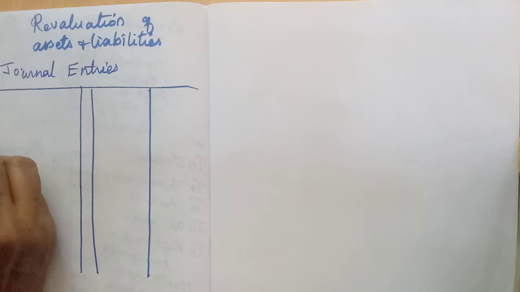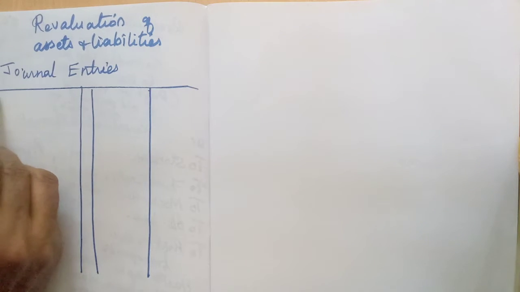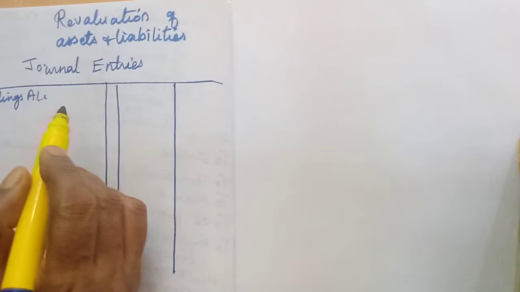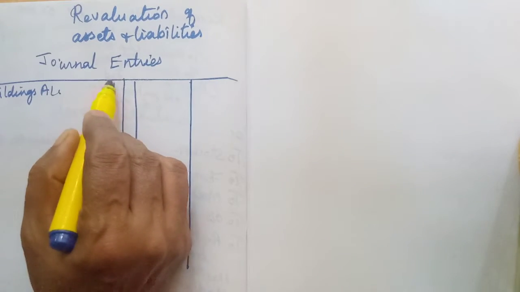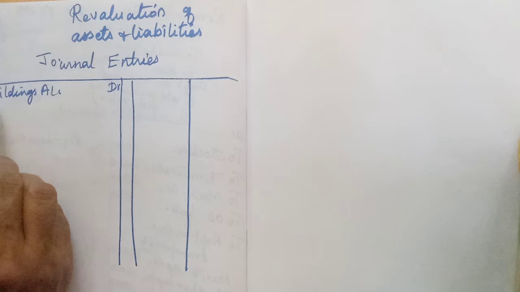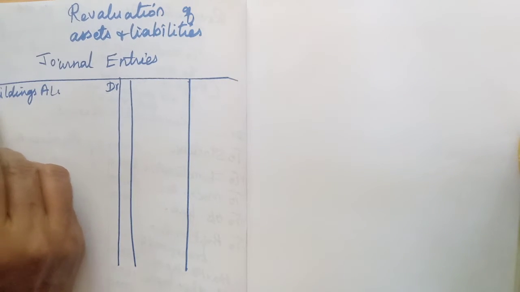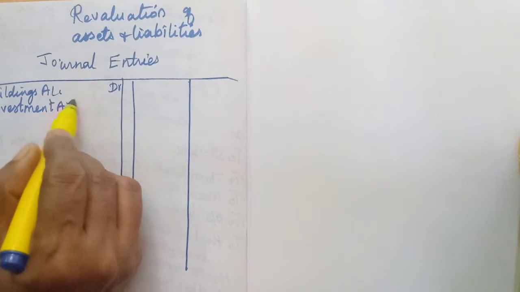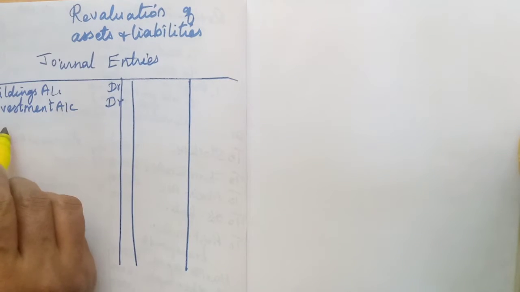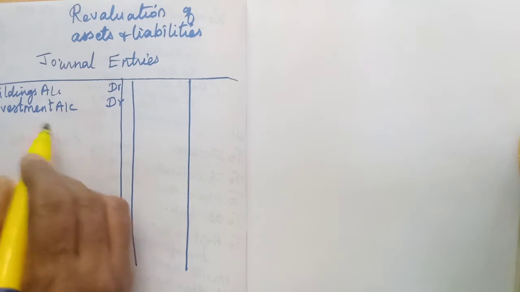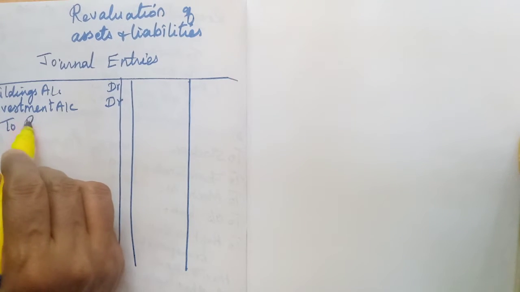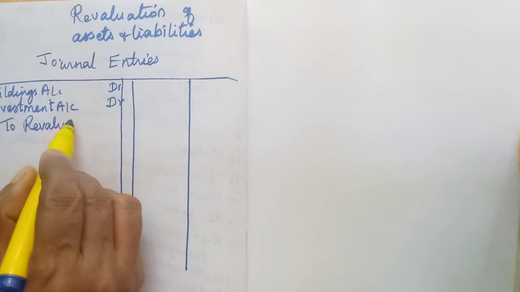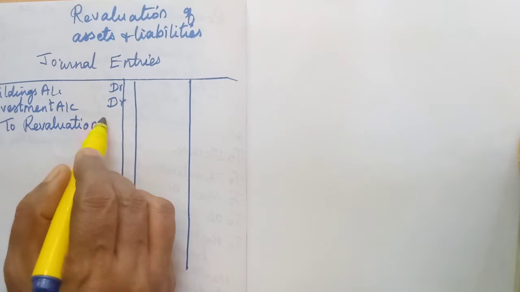So building account debtor. Then unrecorded investment, so investment account debtor. Then that's all, isn't it? Two profit items only. So two into revaluation account. For profit items, we need to credit the revaluation account.